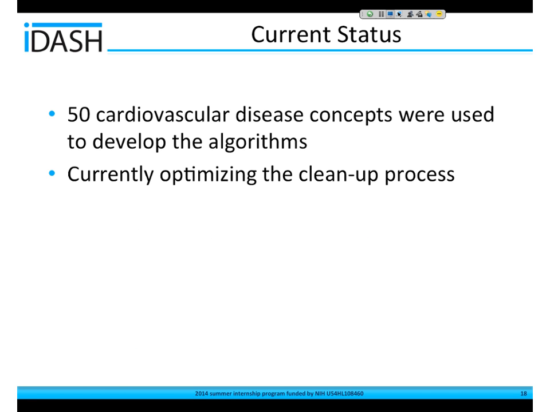As for the current status, we are still optimizing the cleanup process, specifically the node redundancy elimination. We are using a training set of 50 cardiovascular disease concepts to develop the algorithm. These are chosen because they are fairly straightforward and have the possibility to build a hierarchy out of.